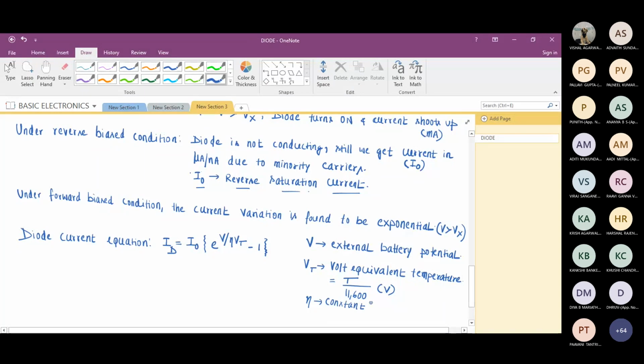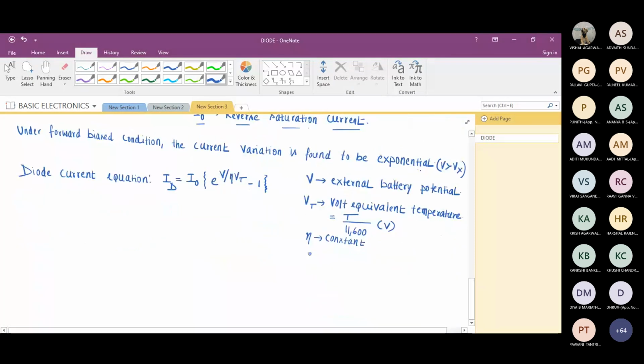This also gives us a term in the equation due to temperature variation, taking into account the external battery potential. With all these things we get this entire equation. In this, eta is a constant. For silicon it is 2, just note it down. For germanium it is 1.